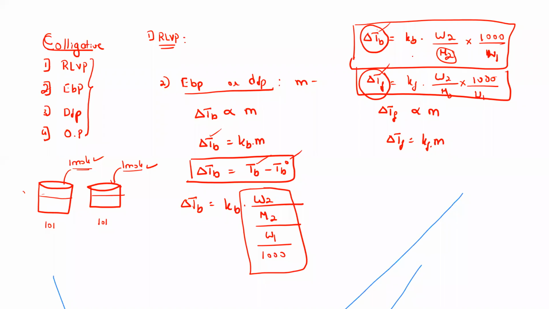Higher value means, imagine a solution was boiling at 101 degree Celsius and the solvent boils at 100. So 101 minus 100 gives a 1. So that will be the value for this left side. Okay, let us solve one or two questions on this.